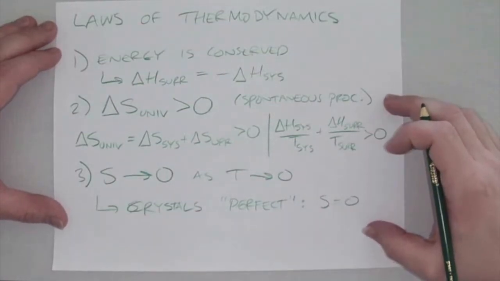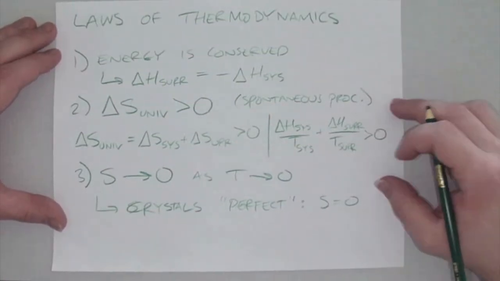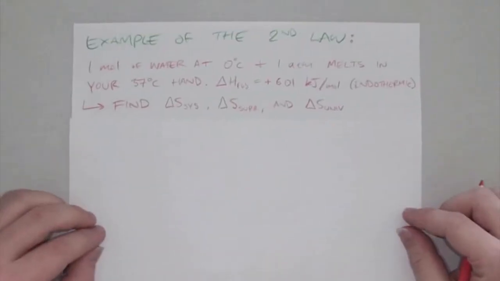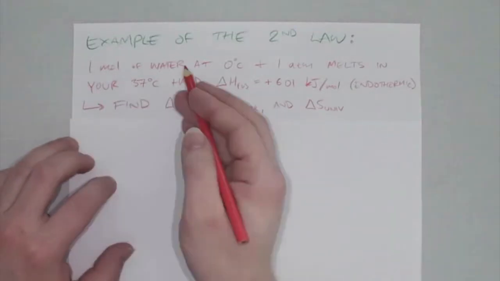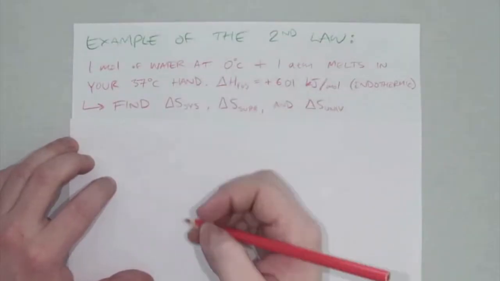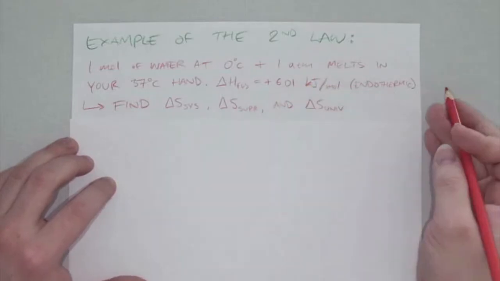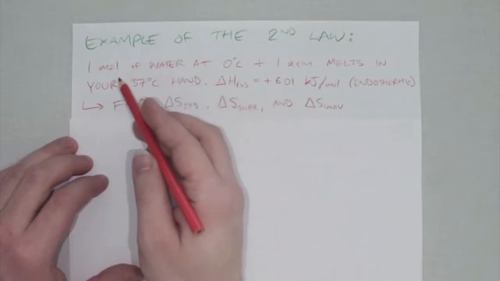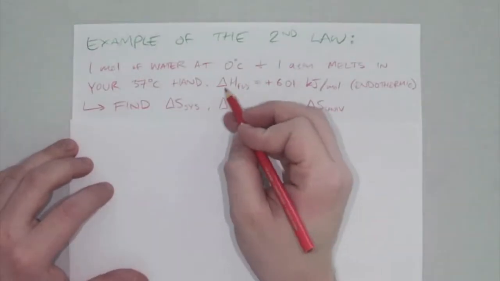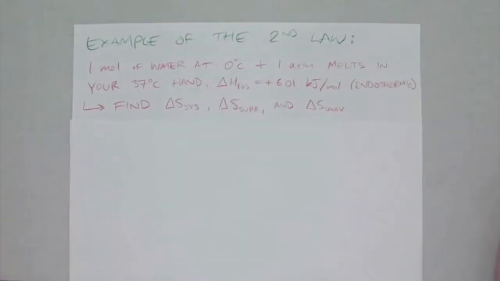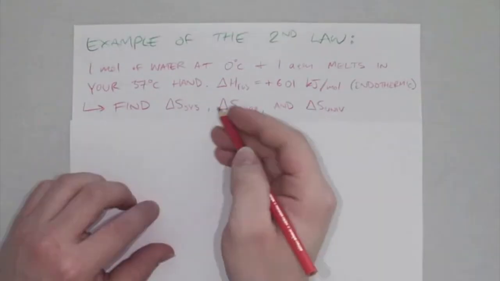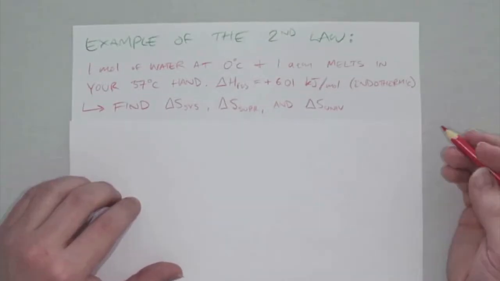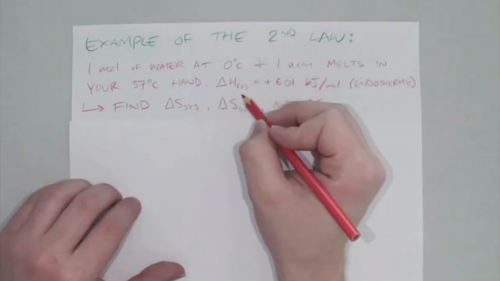Let's take a closer look at the second and third law, since they directly relate to entropy. Here's an example applying the second law. In this problem, we're saying that 1 mole of water at 0 degrees Celsius and 1 atmosphere is melting because it's at 0 degrees Celsius and it's in your hand, which is at 37 degrees. We're also told that the delta H of fusion, in other words the enthalpy involved in melting ice, is plus 6.01 kilojoules per mole. It's an endothermic process because the heat of fusion is positive.